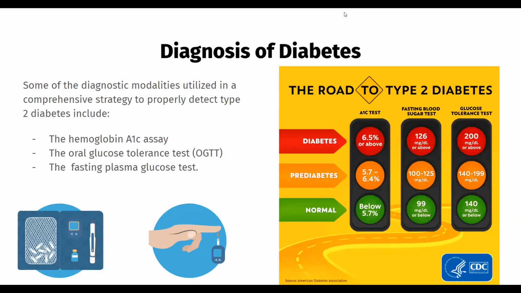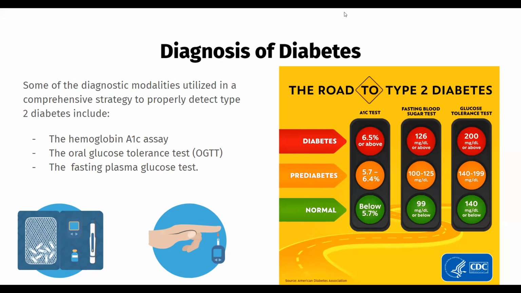It is important to understand the diagnosis of diabetes and the different tests that we can use to diagnose it. We depend on a comprehensive methodology that employs critical diagnostic technologies to properly diagnose type 2 diabetes. Consider the hemoglobin A1C test, which provides us with a consistent perspective of blood glucose levels over 2 to 3 months and serves as a dependable measure for average glycemic management.